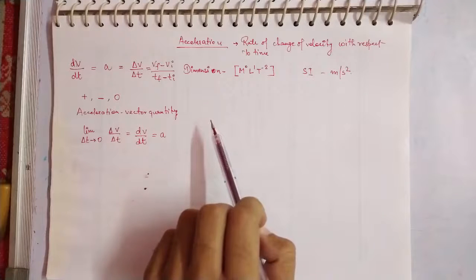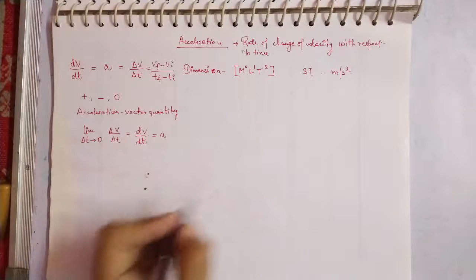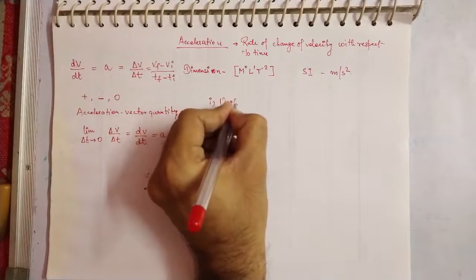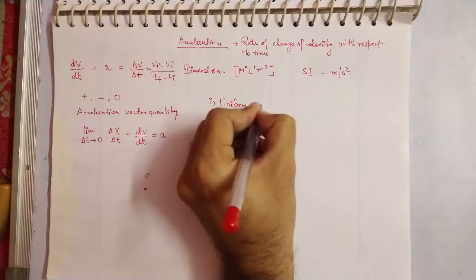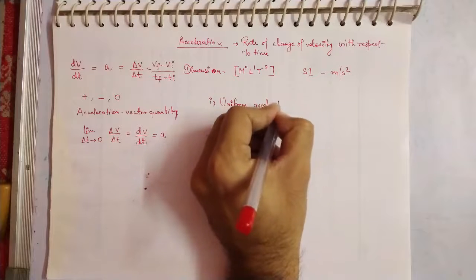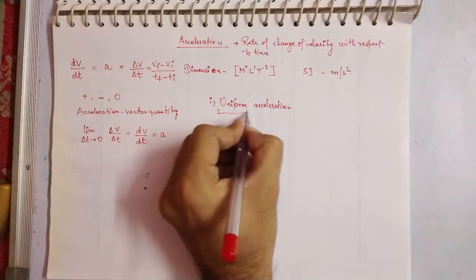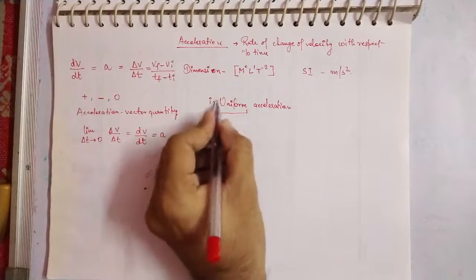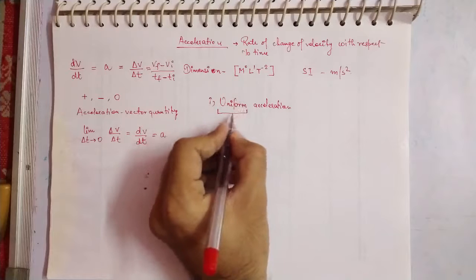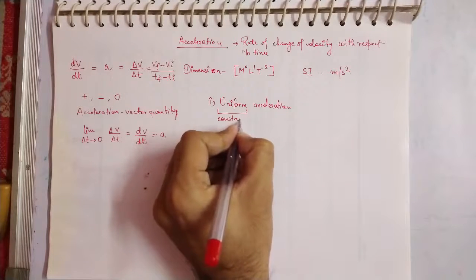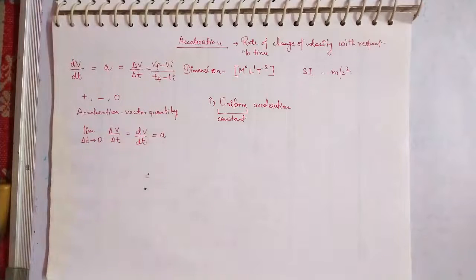Now let's talk about how many types of accelerations there are. The first acceleration category is known as the uniform acceleration. Again the word uniform has come, and I told you that uniform means something that is in one form or constant form. So this is also termed as the constant acceleration.